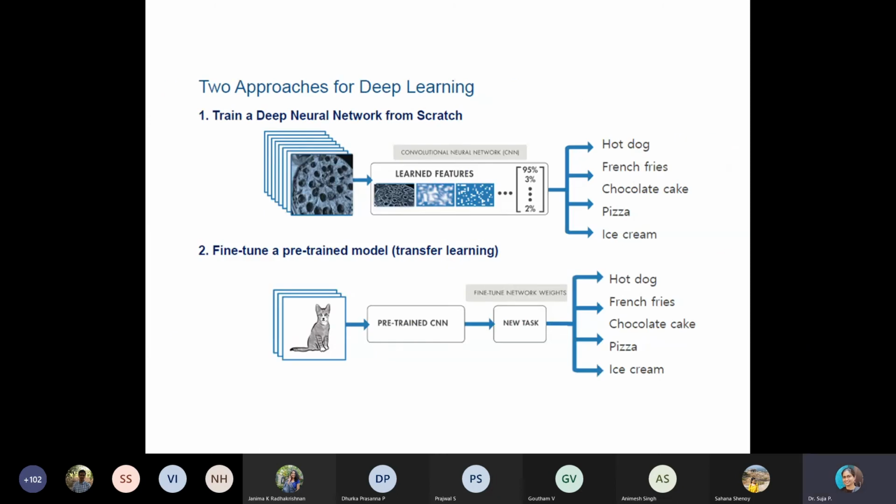So now let us move on to the approaches of deep learning. Basically, there are only two approaches for deep learning, network development or model development. The first one is to train a deep neural network from scratch. That means you yourself, the designer, can develop a network model from the input to the output.